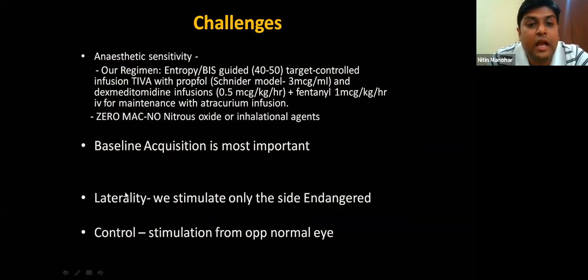So that is one thing. And the problem again is with laterality. Like I said, even if you're interested in one optic nerve, the responses are always bilateral. So laterality is the big issue in VEP monitoring. What we follow in our institute is we stimulate both eyes first and get the responses, then we stimulate the non-endangered eye, and then we stimulate the endangered eye throughout the critical step of surgery. During this phase, if there is a drop in amplitude or increase in latency, we check the opposite eye, the non-endangered optic nerve, and see if the responses are still intact. The stimulation from the opposite optic nerve acts as the control here. This is what we follow in our institute.